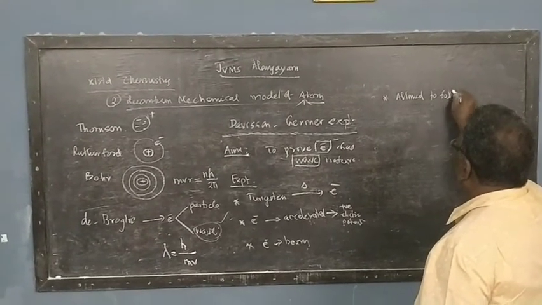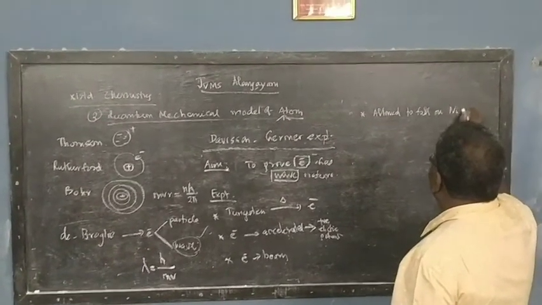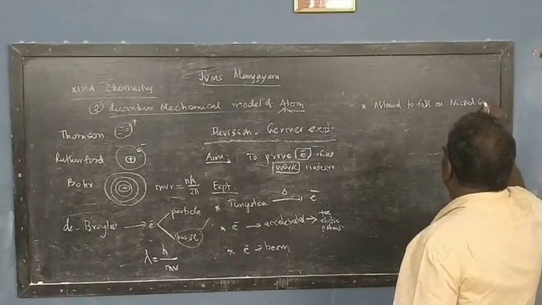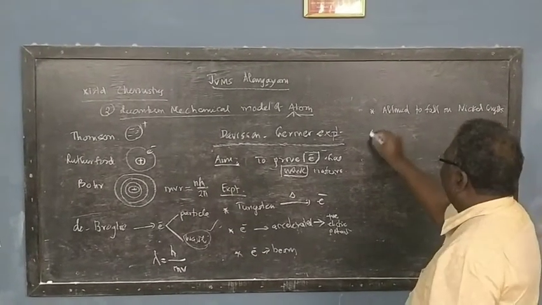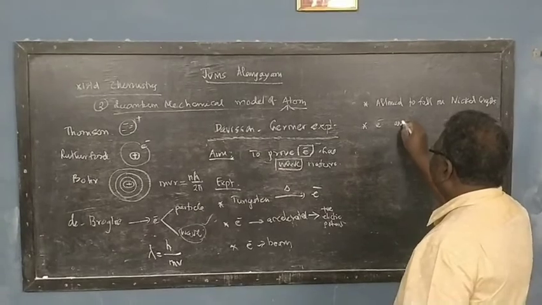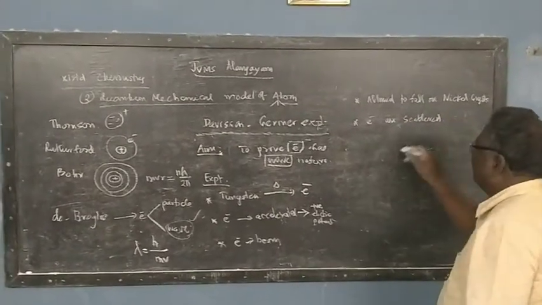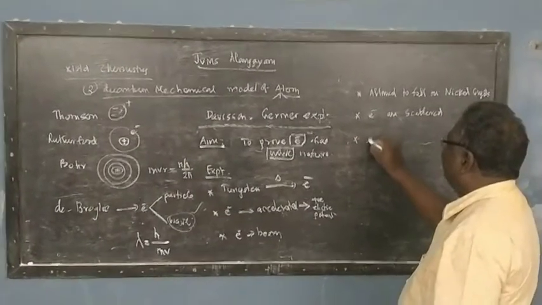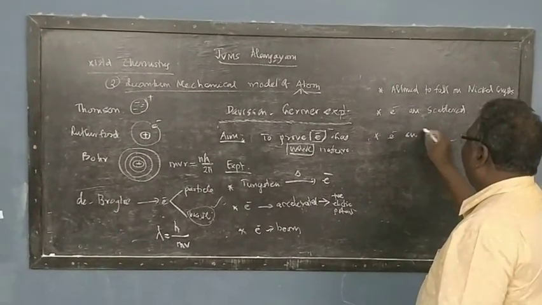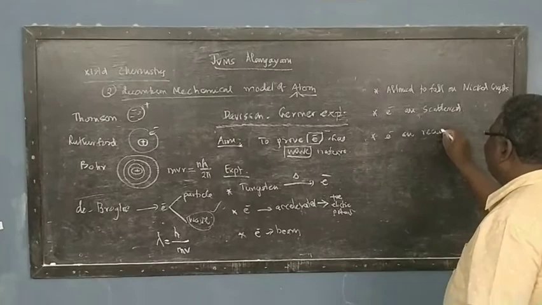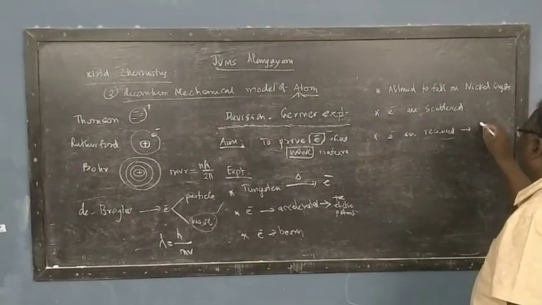The accelerated electron beam is created, and these electrons are allowed to fall on nickel crystal. நிக்கல் கிரிஸ்டல் மேல விழ வைக்கிறாங்க. Now the electrons are scattered. அது மேல பட்ட உடனே என்ன ஆகுது, அது அப்படியே தெறிக்கும். These scattered electrons are received on a photographic plate.